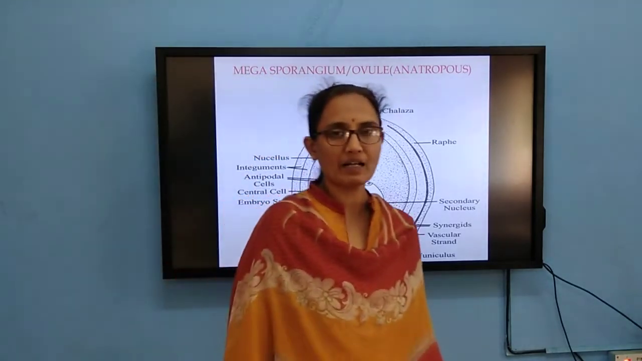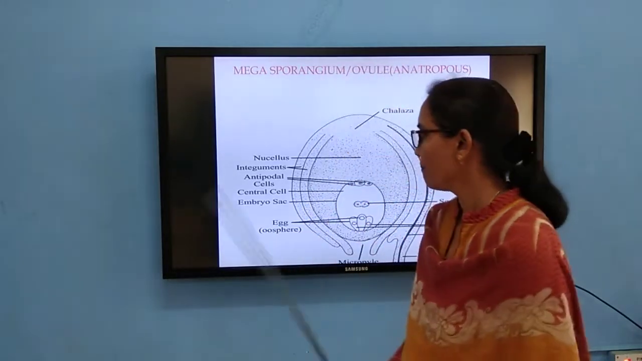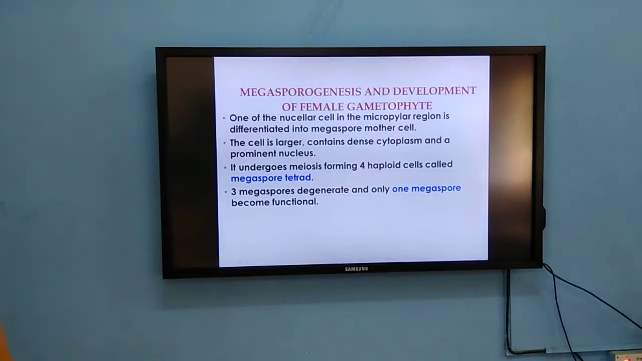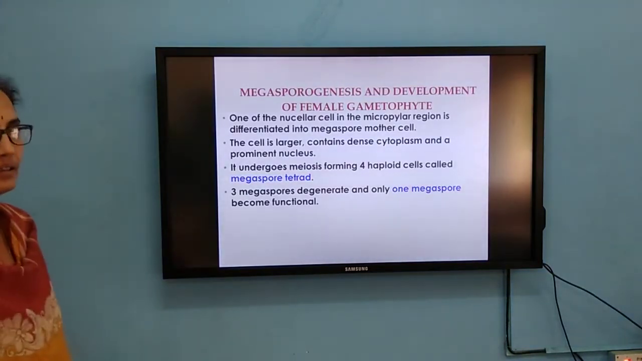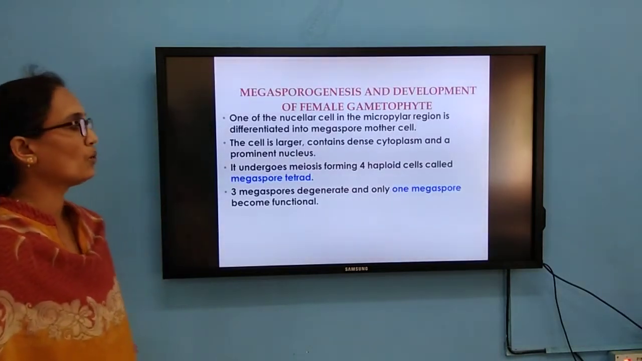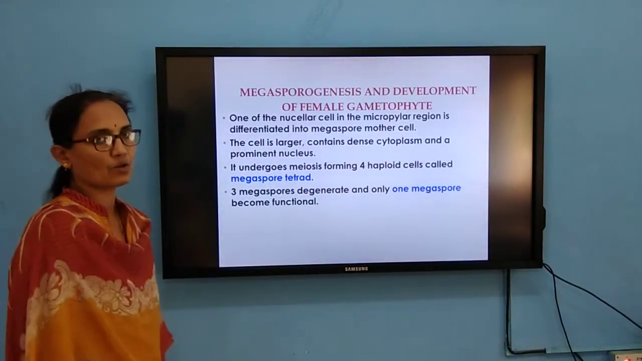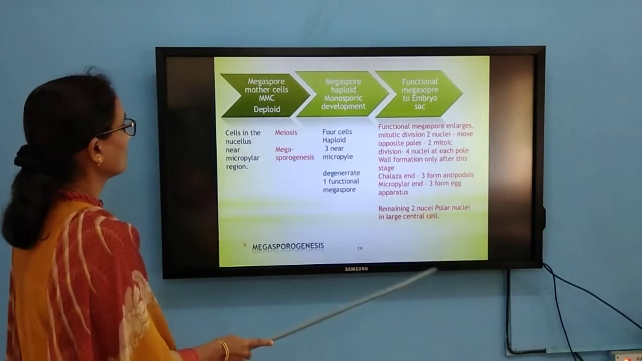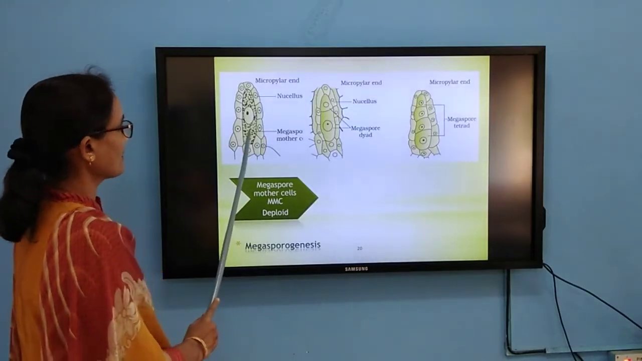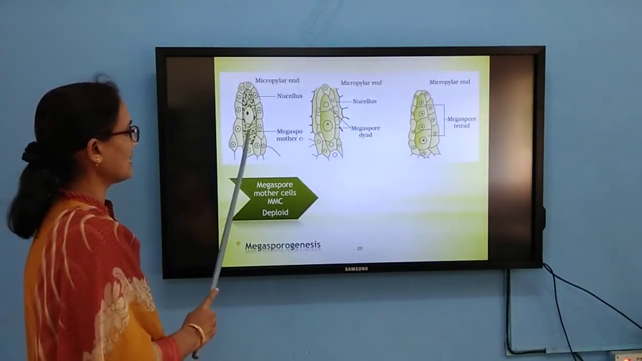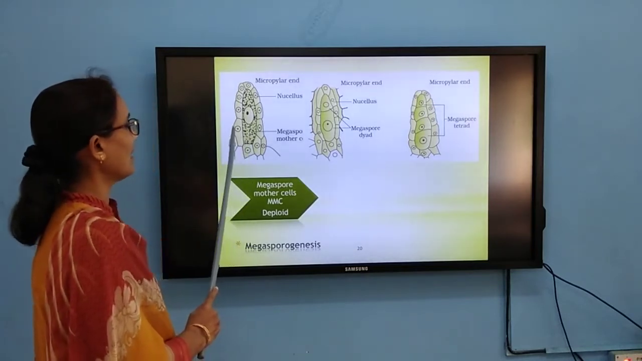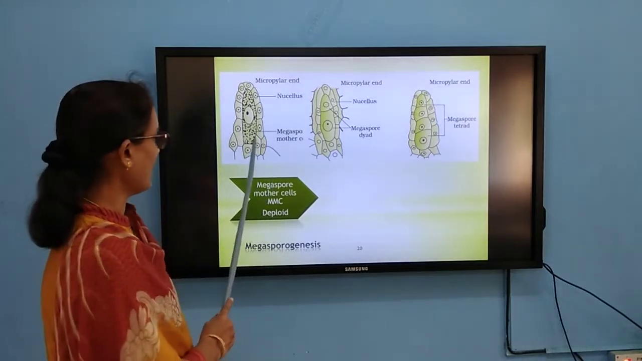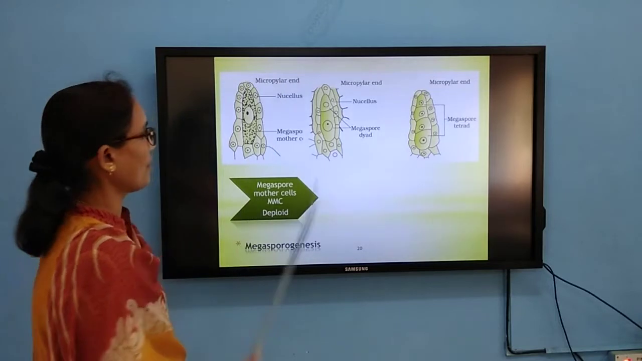So, this develops from the megaspore. Then one of the nucellar cells in the micropylar region is differentiated into the megaspore mother cell. Can you see this? At the micropylar end, one of the cells is laden with nutrients. We will call it the megaspore mother cell.